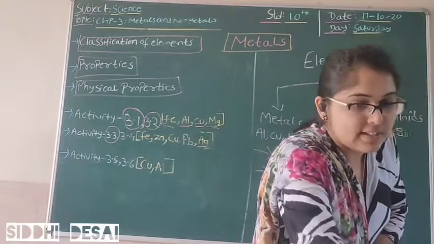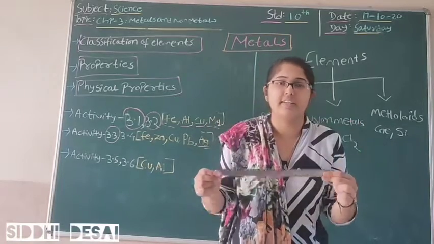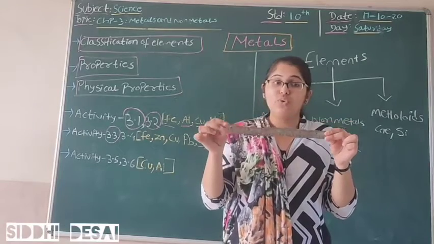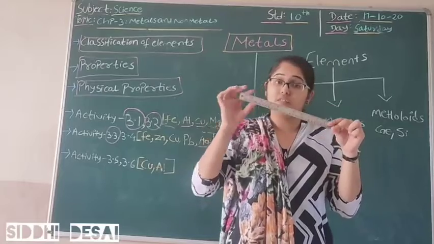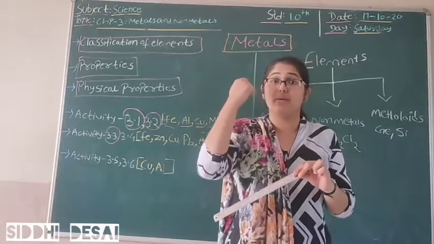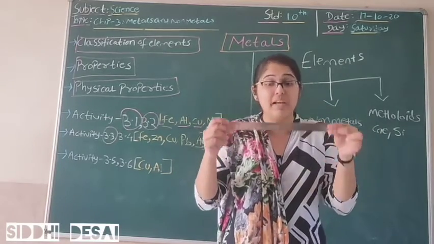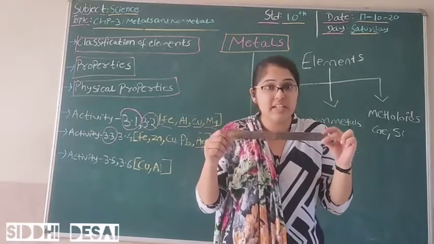If I take the example of this scale, this scale is made up of steel, and even though this scale is big, for preparing the thin sheet of the scale, the steel might be hammered, struck with a hammer twice or thrice, and then we are able to get this fine thin sheet of steel.